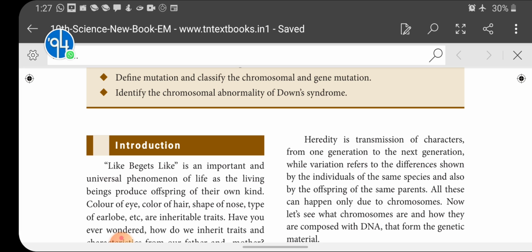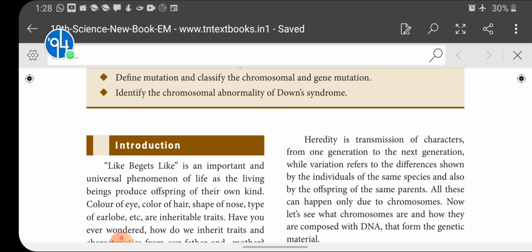During fertilization, male and female gametes fuse together to form a zygote. The zygote is a product of fertilization and is a single cell. The zygote multiplies to produce the embryo, and the embryo develops into a young one. We discussed this sequence in the previous lesson, right?